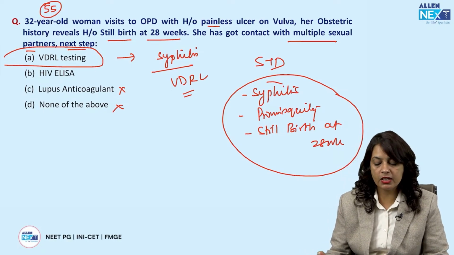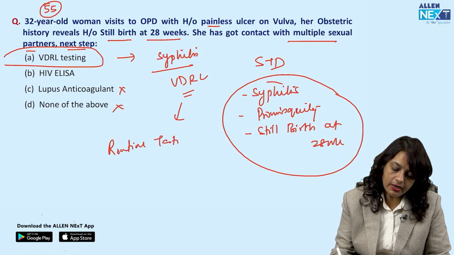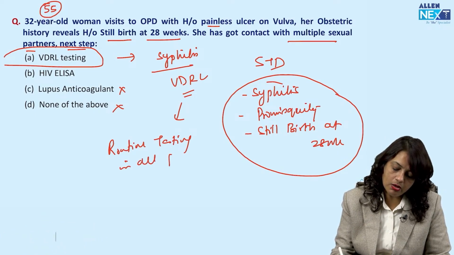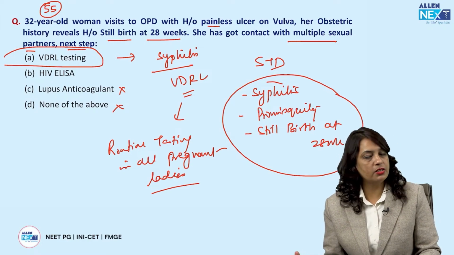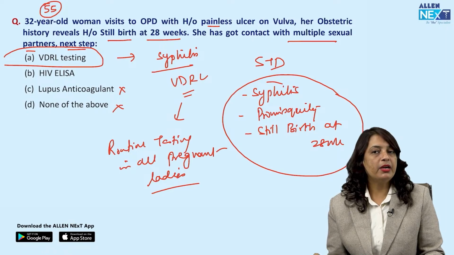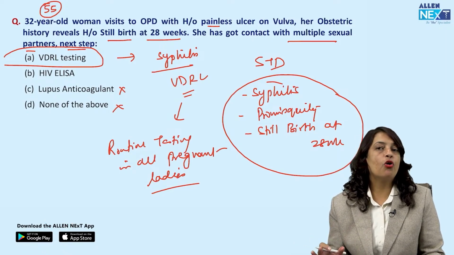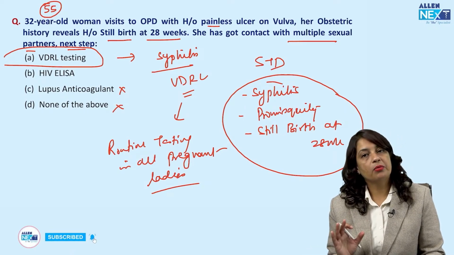For that, testing has to be done in the form of VDRL testing. That is cost effective, and it is a routine test in all pregnant ladies in our country because there is a risk of congenital syphilis. And if the pregnant lady has been diagnosed with syphilis, then we have to offer treatment to reduce the chance of transmission to the baby.